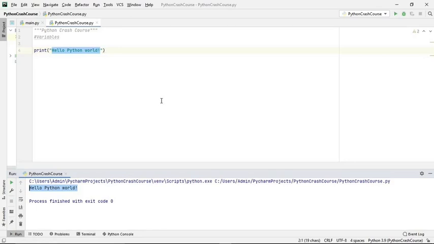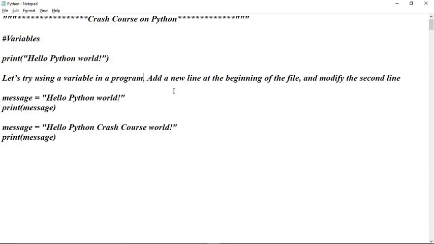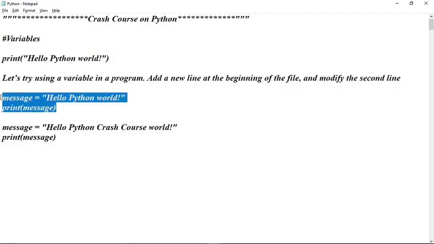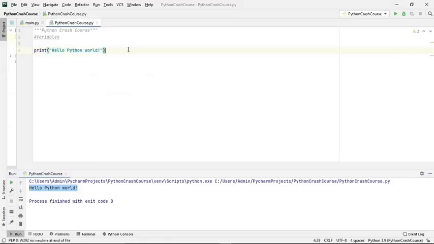Now let us do the same thing using a variable. So let's try a variable in a program. Add a new line at the beginning of the file and modify the second line. So let's do it. Let's print the same thing, hello Python world, in terms of a variable.